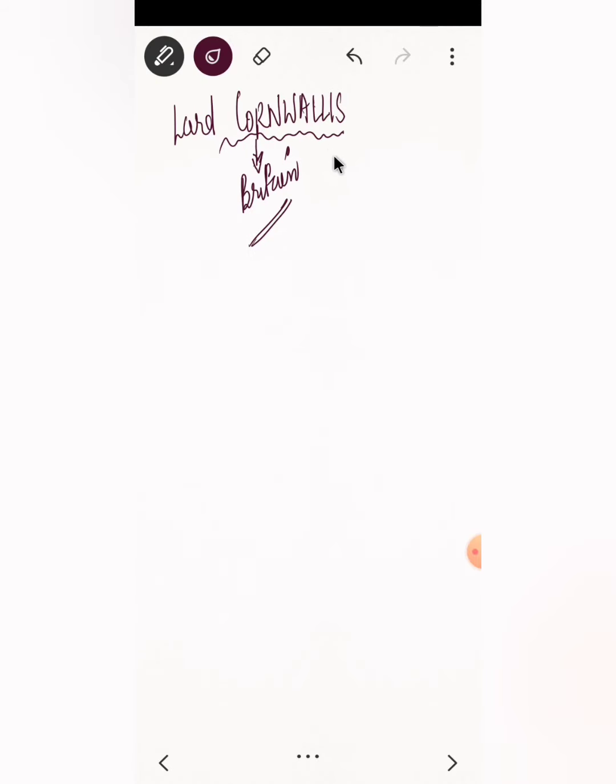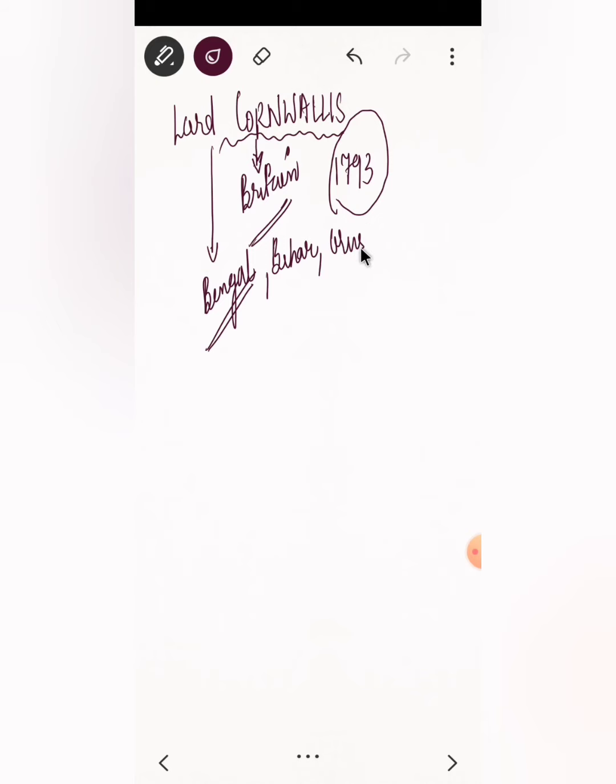So Lord Cornwallis, in 1793, made this entire system called permanent settlement. And when he made this permanent settlement in 1793, he decided to introduce the system first in Bengal. So the major area where this system was introduced was Bengal. So what was this system? Before getting into what was the system, other than Bengal, this system was also introduced in Bihar, in Orissa, and certain other parts, right? But we'll focus on the Bengal, Bihar and Orissa region. So this system was introduced in these places in 1793 by Lord Cornwallis.